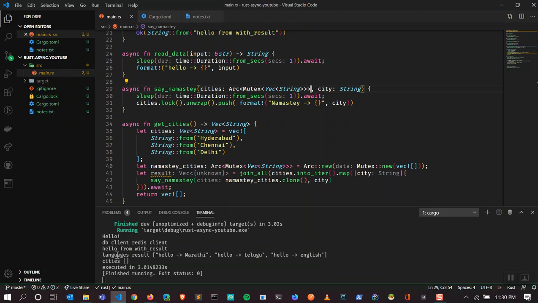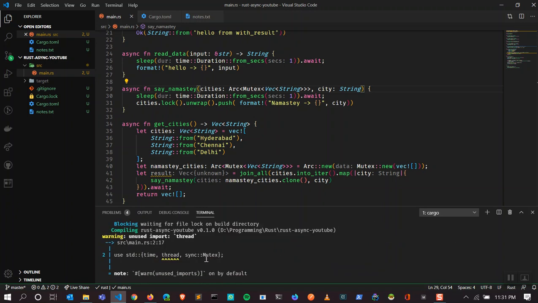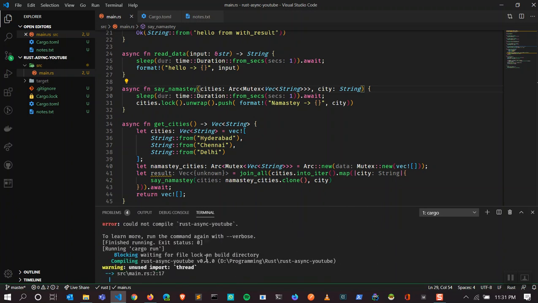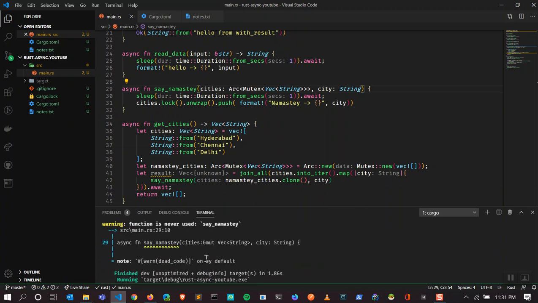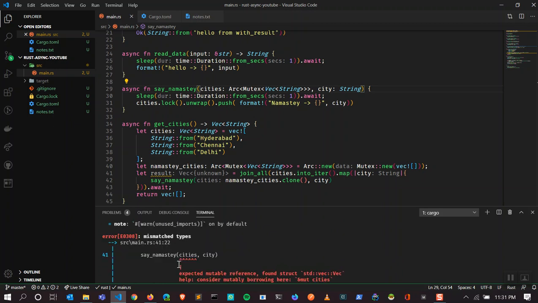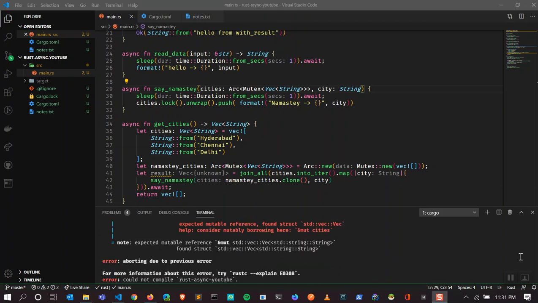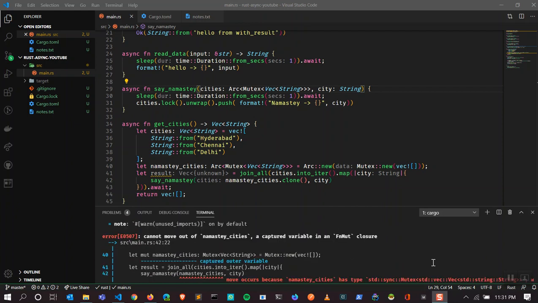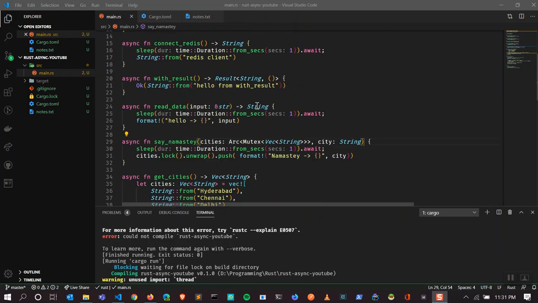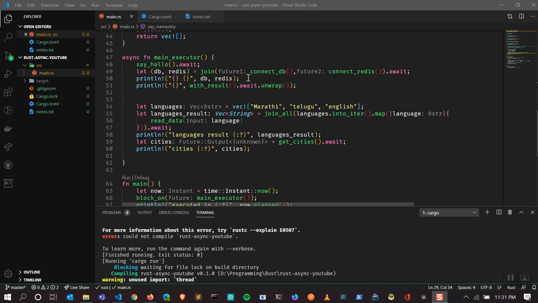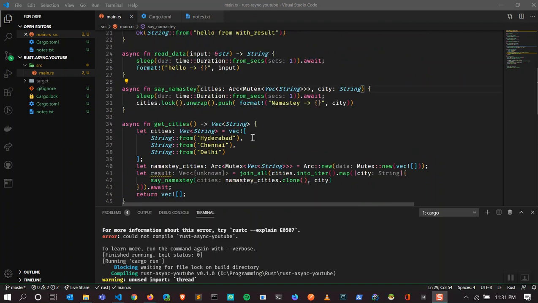Now it runs in 3 seconds instead of the 5 seconds it was running before. So it still takes like 3 seconds, which is valid. It was taking 5 seconds because these two functions take 1 second each, but we are running them concurrently, so it takes 1 second there. This takes 1 second for each iteration, but we are running those things concurrently, which takes 1 second, and the cities should take 1 second as well.